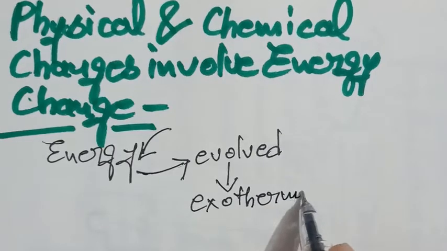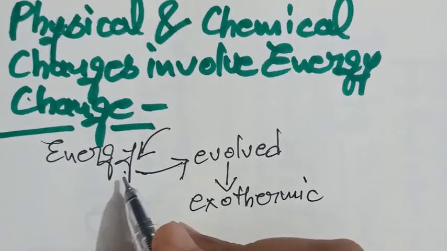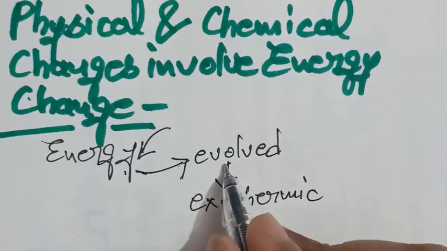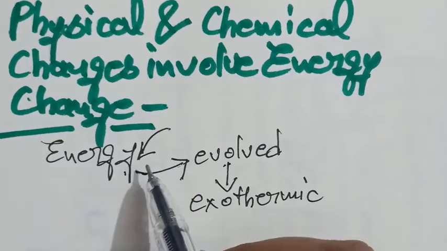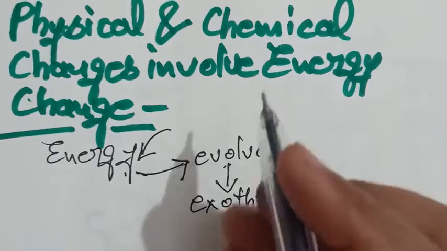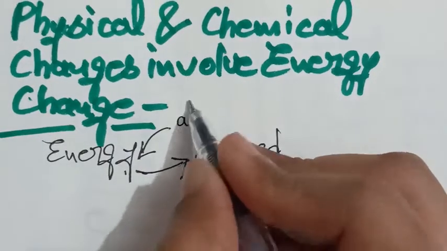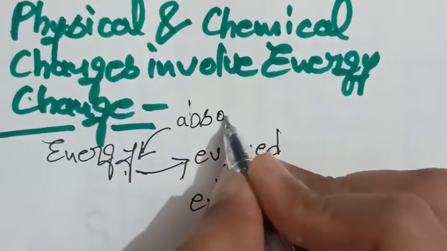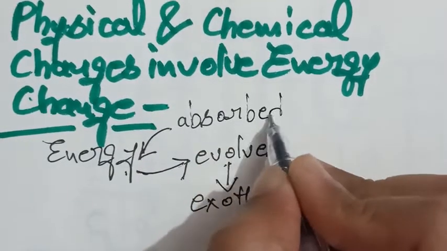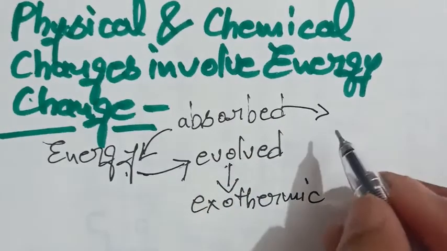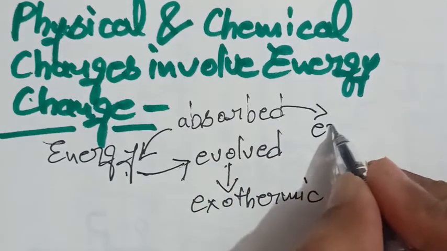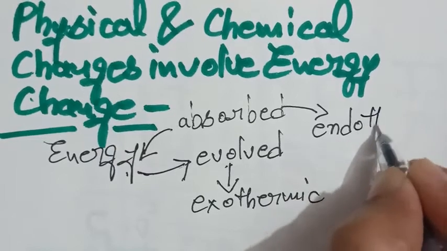So in exothermic change heat or energy is evolved, whereas a change in which heat is absorbed is known as endothermic change.